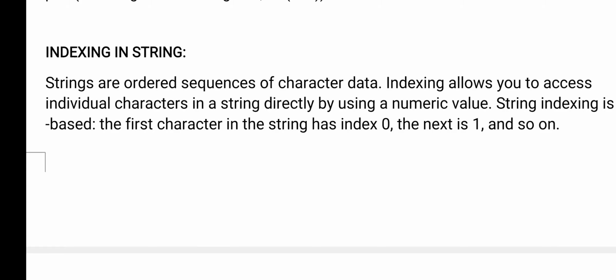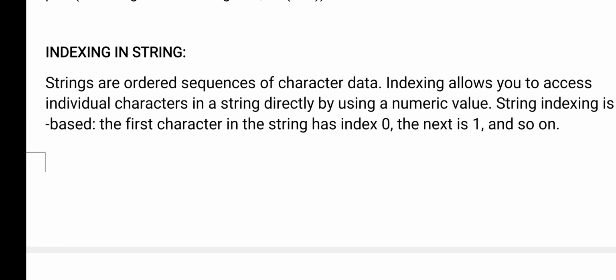Each and every character can be identified independently, individually, using an index number. So indexing is nothing but giving one sequence number to each character in a string.